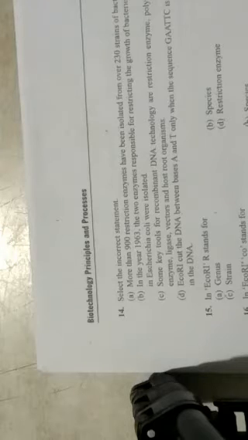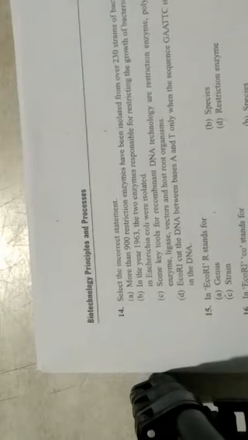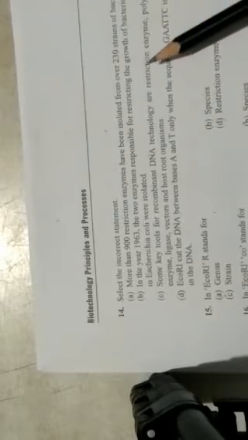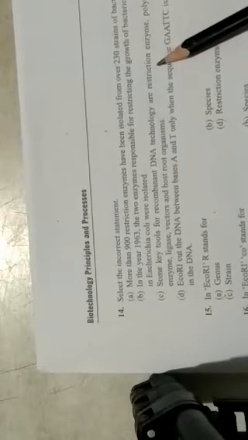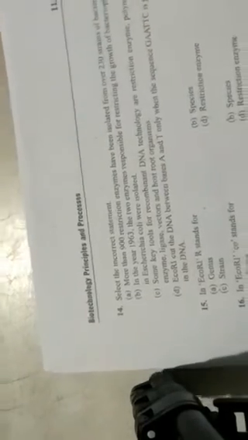Next one: the key tools for recombinant DNA technology are restriction enzymes, correct. Polymerase enzyme, also correct. Ligase, correct. Vector, correct. And the host organism, also correct. Why do we require all this? Restriction endonucleases are required for cutting the genes or the DNA. Clear.